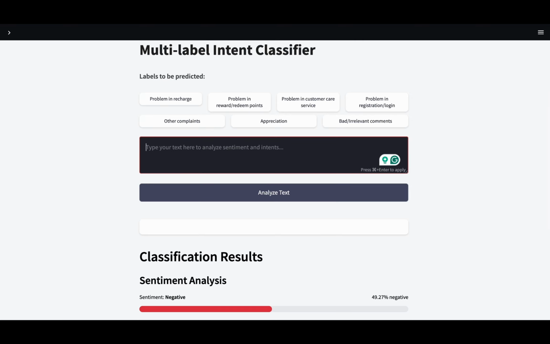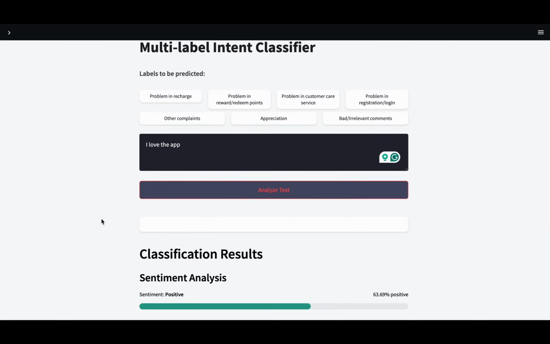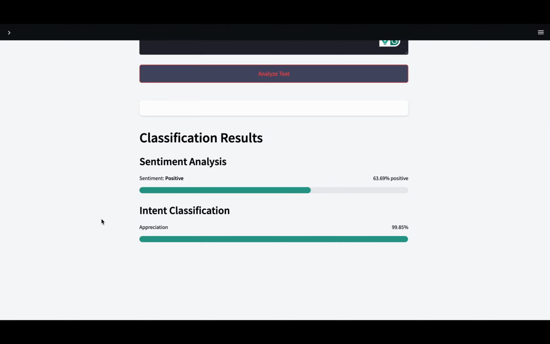Now, for a contrasting case, let's try a positive review. As expected, the model detects a positive sentiment with 63.69 confidence. The intent label predicted here is appreciation with a confidence score of 99.85. This validates the model's ability to distinguish between critical and positive feedback.